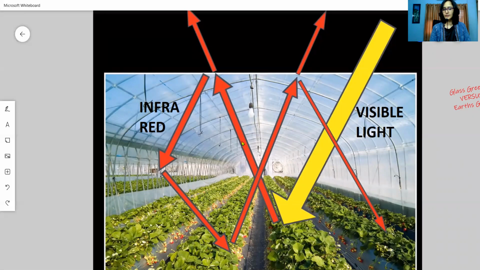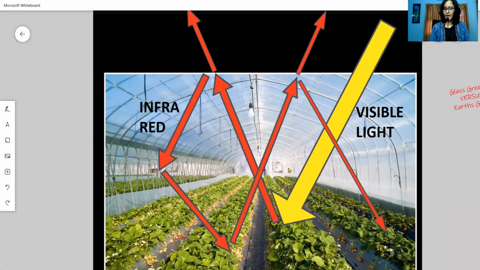As a result of this, the temperature of the greenhouse will increase and the greenhouse becomes warmer when compared to the surrounding atmosphere. And also in the greenhouse, the carbon dioxide concentration will increase. Why does the carbon dioxide concentration increase in a greenhouse? That is because it is a closed environment. There is a limitation for convectional currents and the exchange of gases. Air is not able to move. Because of this, temperature rises. At the same time, there is also an increase in the concentration of carbon dioxide.